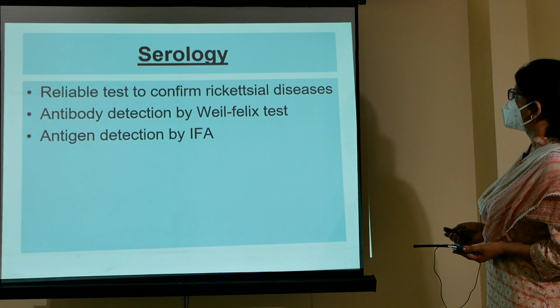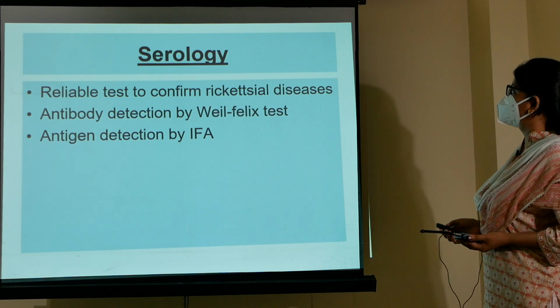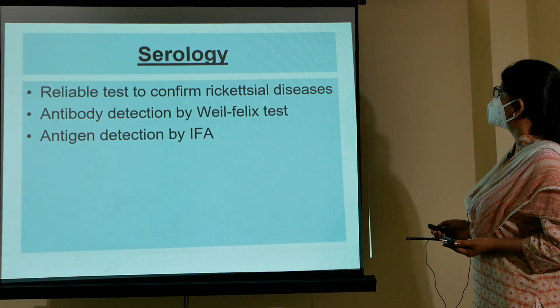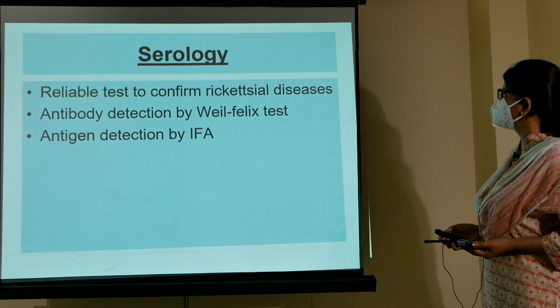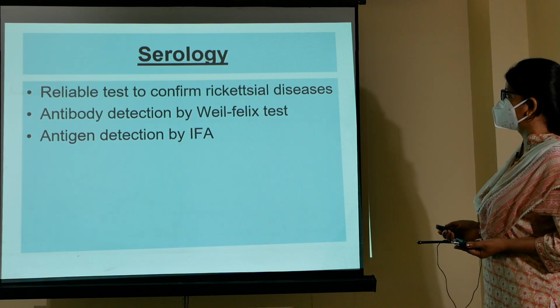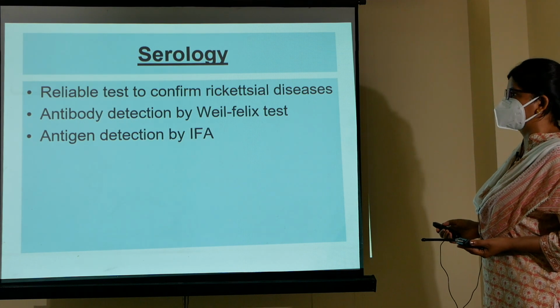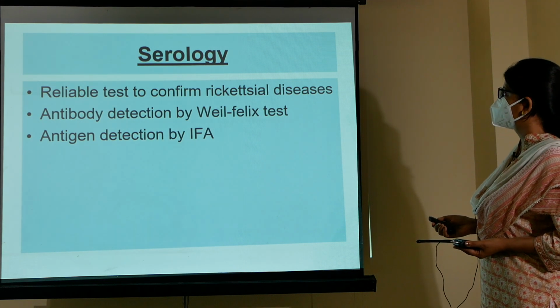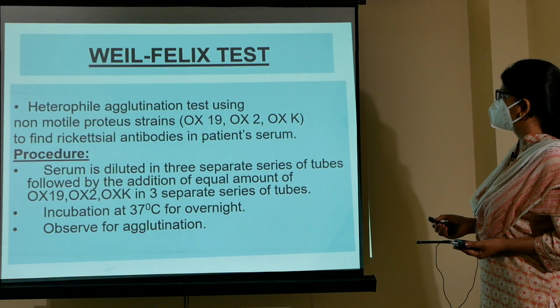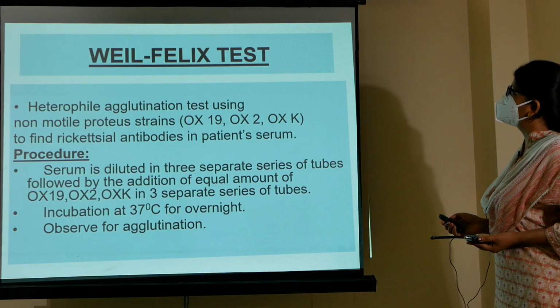Serology is the reliable test to confirm rickettsial diseases, and antibody detection is done by the Weil-Felix test. So the Weil-Felix test is a very important test for detection of Rickettsia. And antigen detection can be done by immunofluorescent assay. First, the important Weil-Felix test.